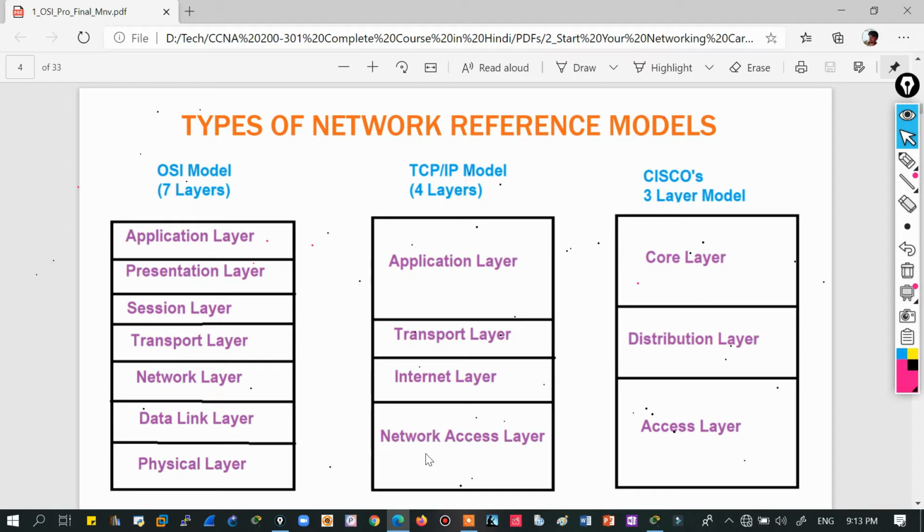And yes, there is this question which is asked 50-60% of the time: which TCP/IP model layer is equivalent to the network layer of OSI model, right? So the answer is internet layer. So yes, okay, we'll get into this later on, and let's focus on OSI model first.